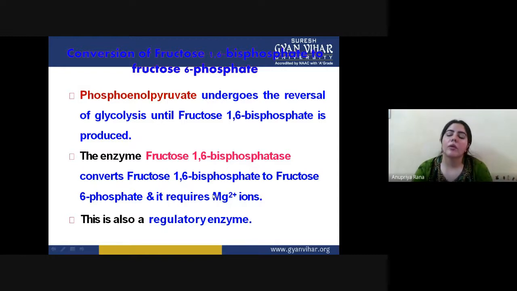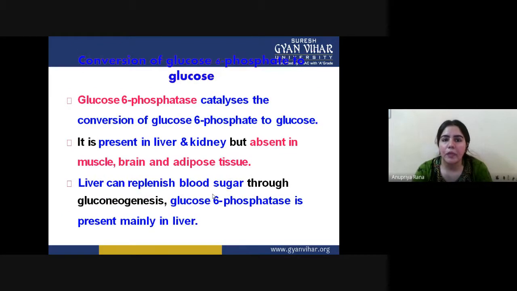In this reaction, you just have to remember two things: the only enzyme, fructose 1,6 bisphosphatase, and the additional ion, that is magnesium ion. They both have the potential to convert fructose 1,6 bisphosphate to fructose 6 phosphate. Now we have fructose 6 phosphate. What we have to do now is convert fructose 6 phosphate to glucose. That is our final product we want here.